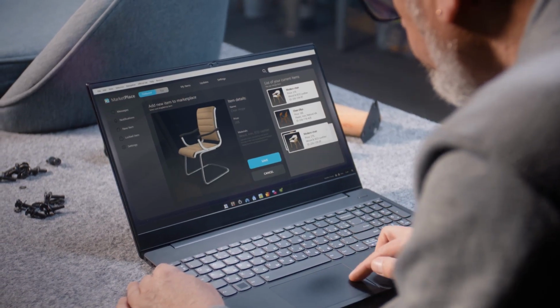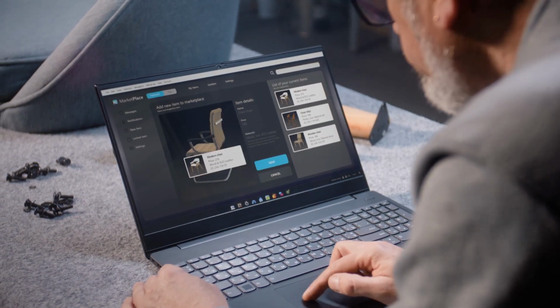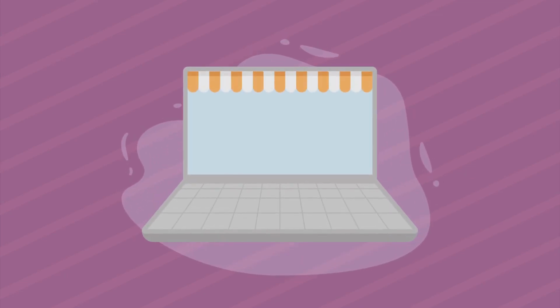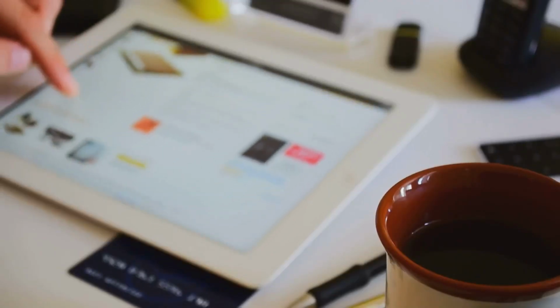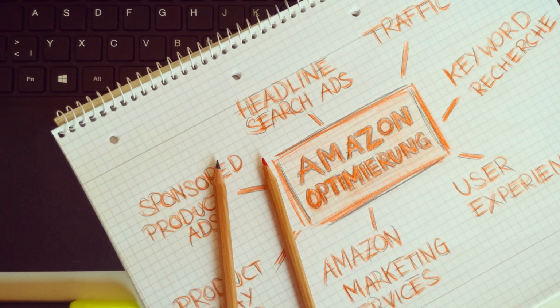A plus content is like giving your Amazon listing a makeover. It's those enhanced product descriptions you see on some product pages. Think bigger images, comparison charts, and engaging text. Why is A plus content so important? It helps you sell more.